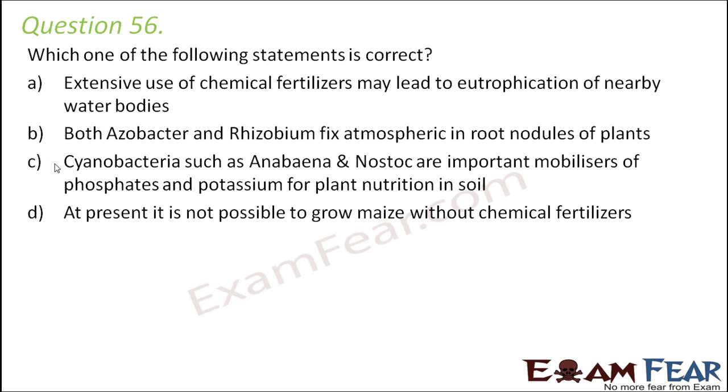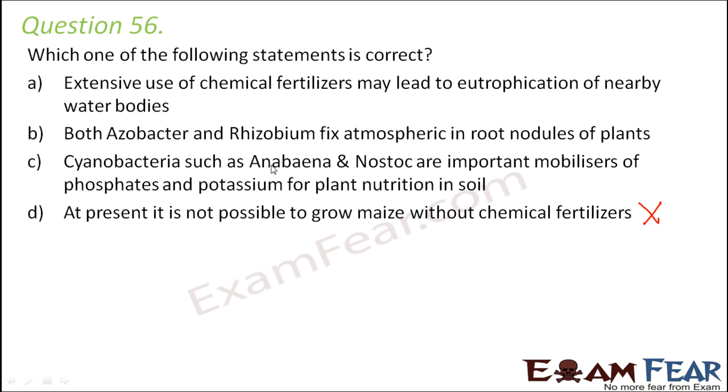So let us analyze each of the statements one by one. This time let us start with the last statement. It is not possible to grow maize without chemical fertilizers. It is very much possible. It is not necessary that you always need chemical fertilizers to grow maize. You can even use biofertilizers, and that is what we call organic farming. In organic farming, we minimize the use of chemical fertilizers. So this is very much possible, and this statement is not correct.